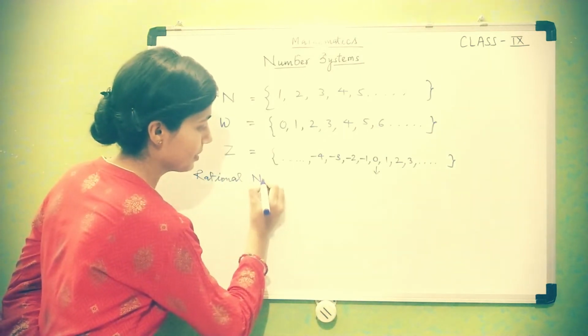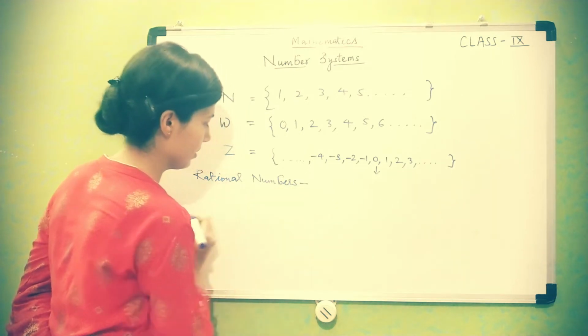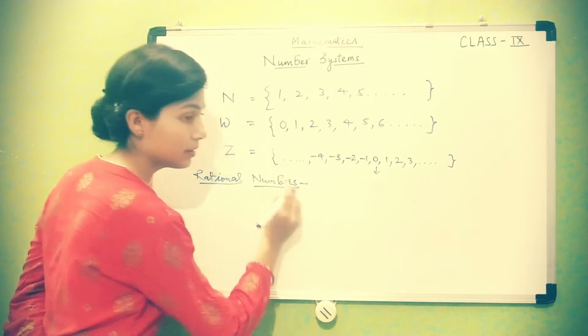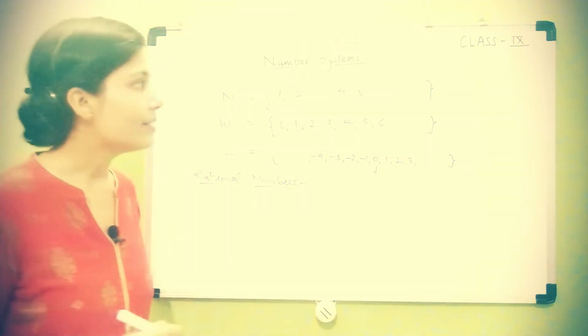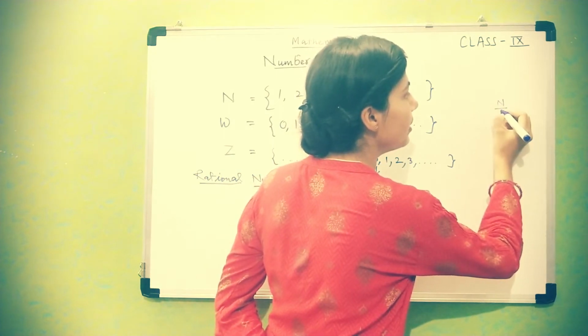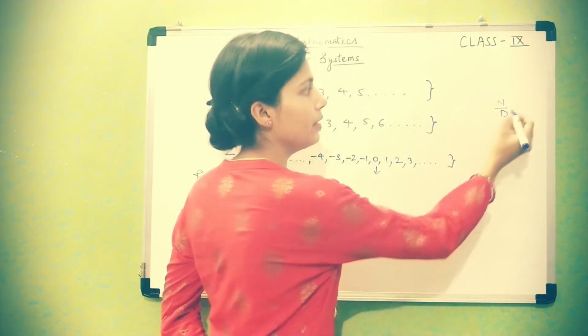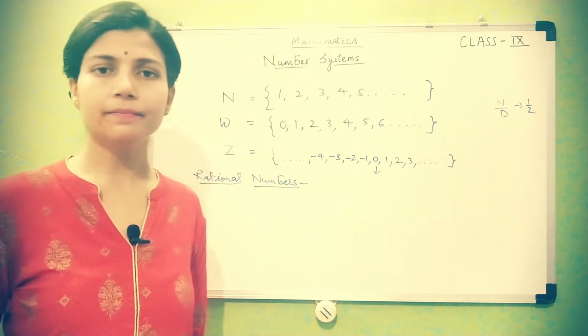So first we recall fractions. What are fractions? The numbers which can be written in the form of numerator and denominator. For example, 1/2. This is a fraction.